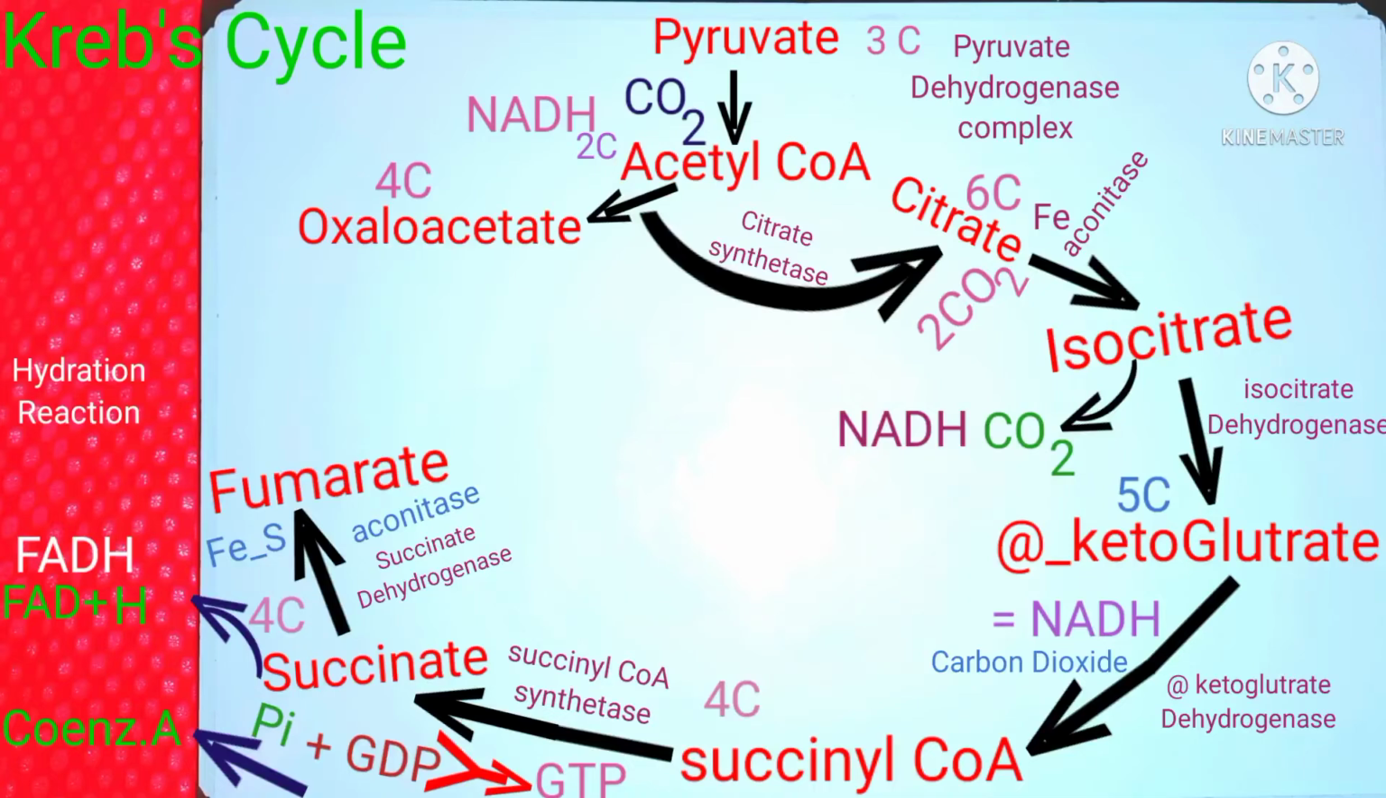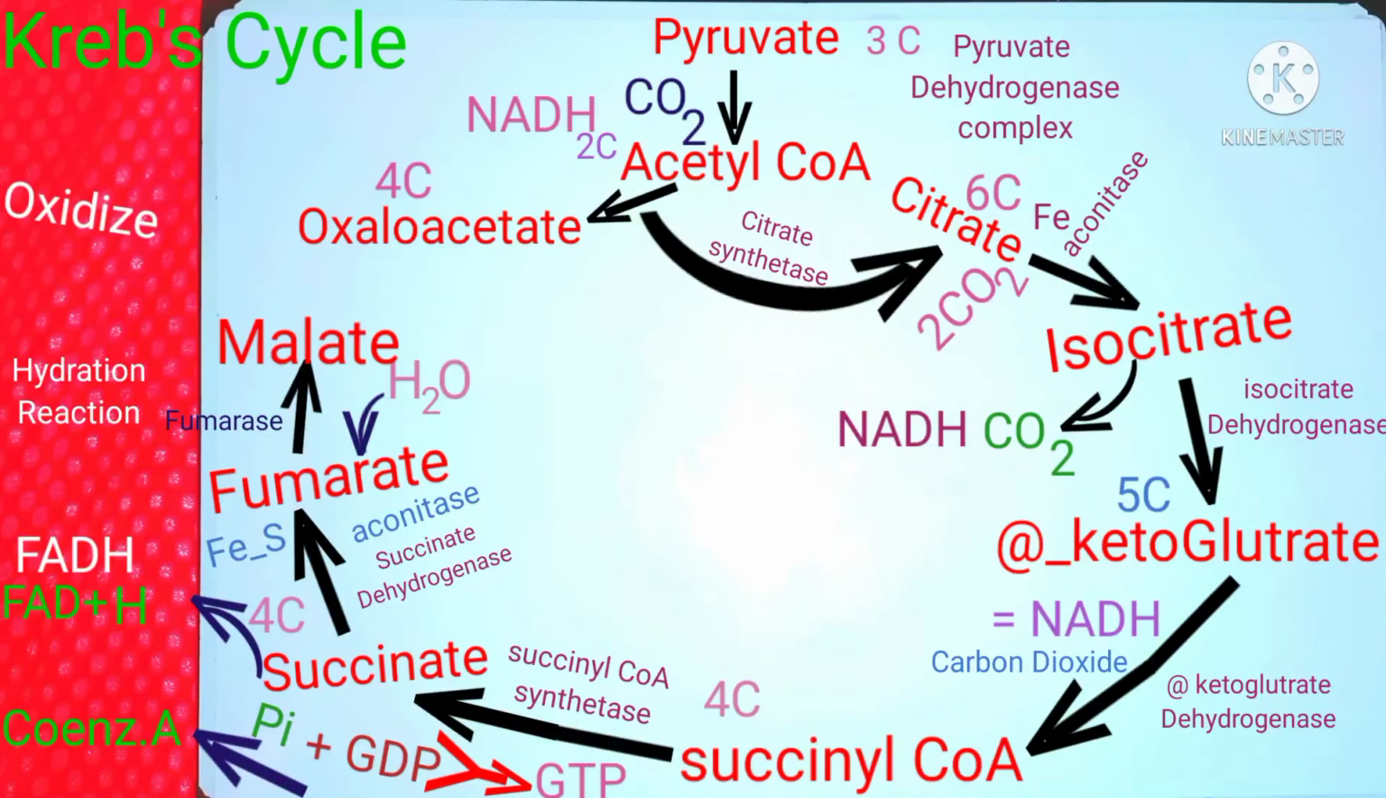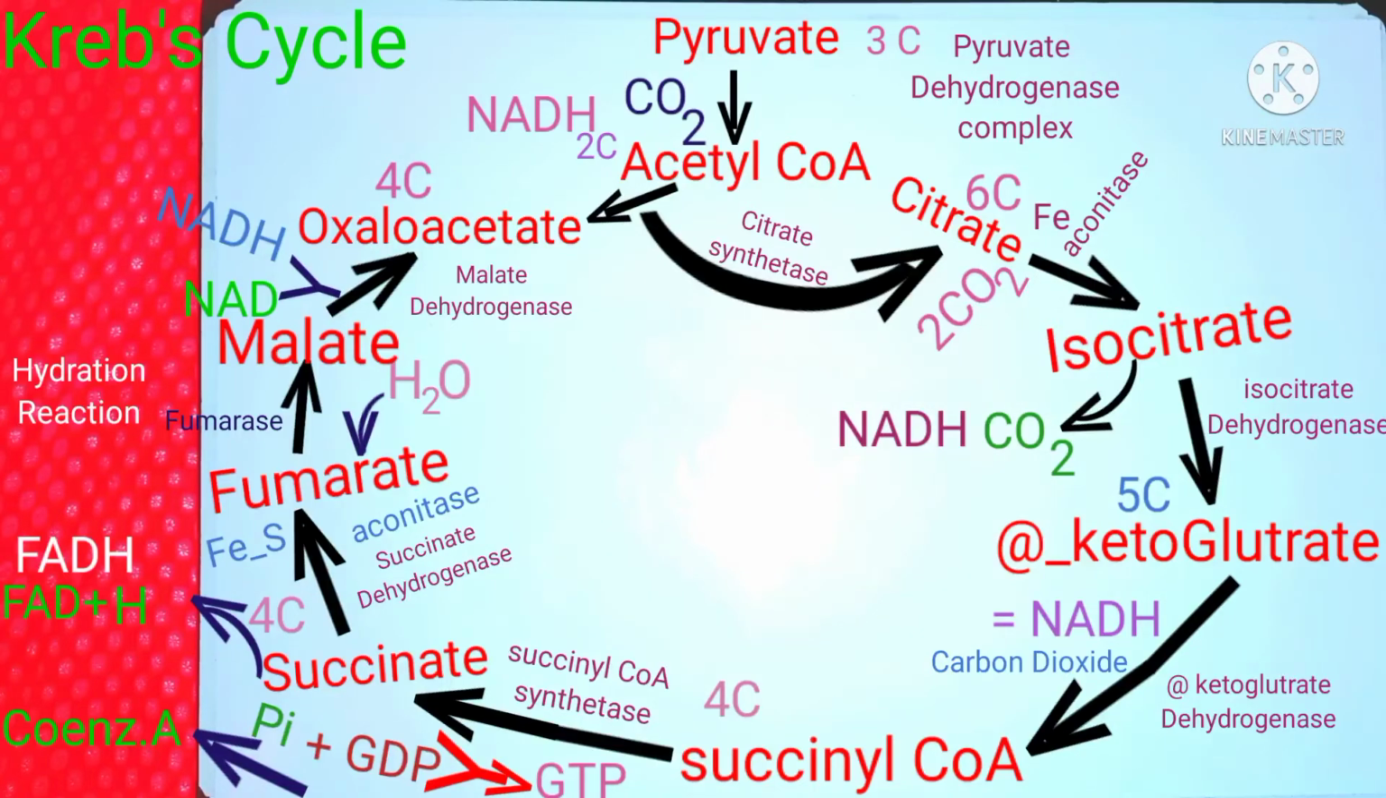The next step is a hydration reaction, which means, as you know, we add a water molecule to fumarate and convert it to malate. This reaction is catalyzed by the enzyme fumarase. Nothing special occurs in this reaction. Let's see the next reaction. Here is an oxidation, during which we oxidize malate to oxaloacetate. This conversion takes place in the presence of the enzyme malate dehydrogenase. The NAD molecule gets reduced to NADH again, which will be used during the electron transport chain.